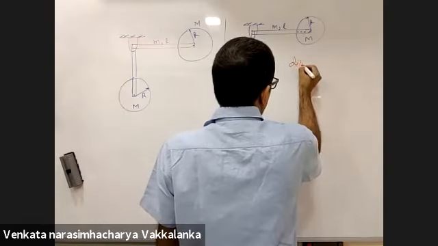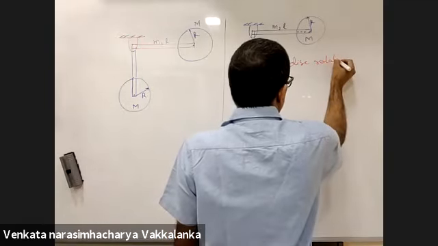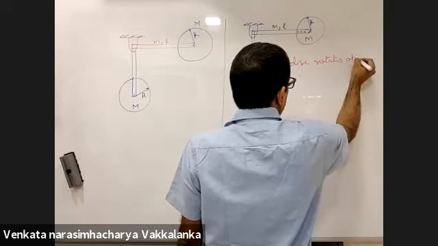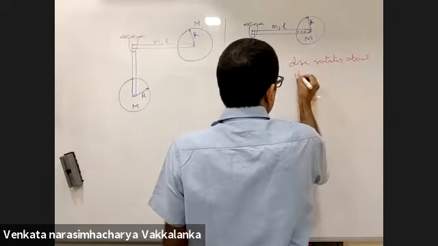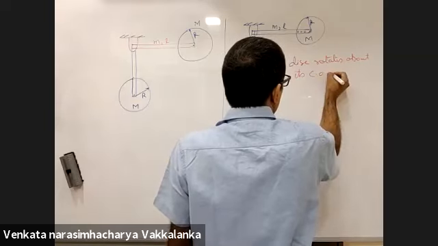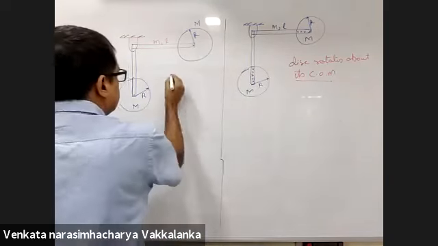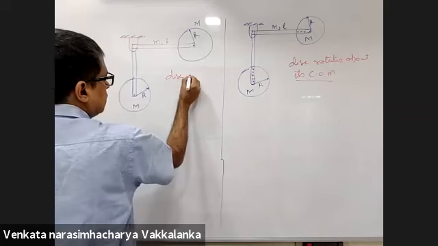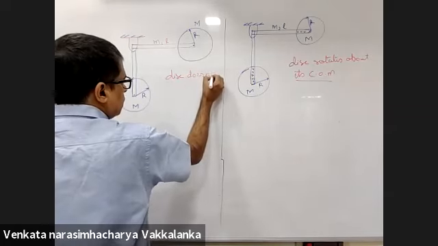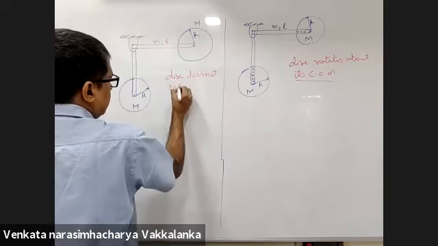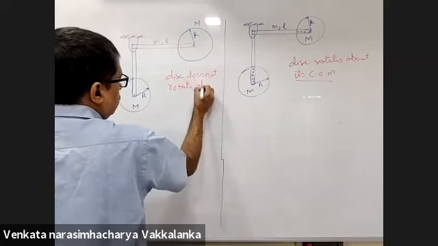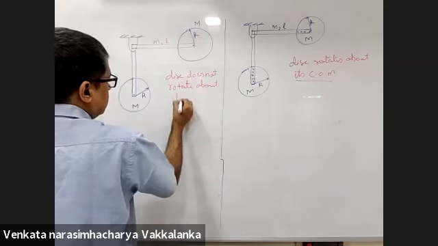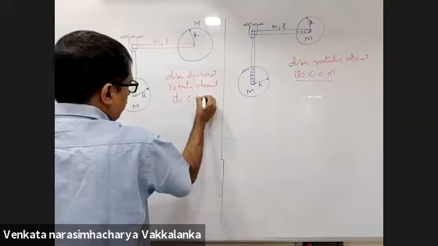Disk rotates about its COM. Disk does not rotate about its COM.